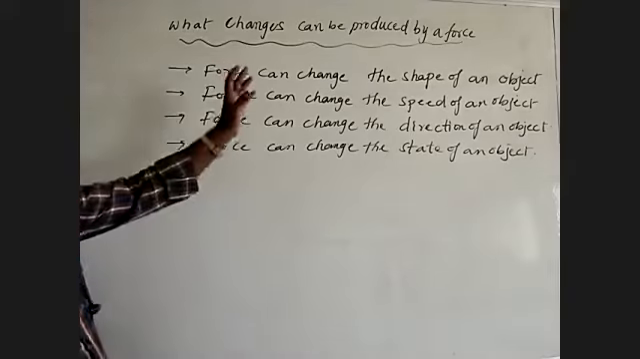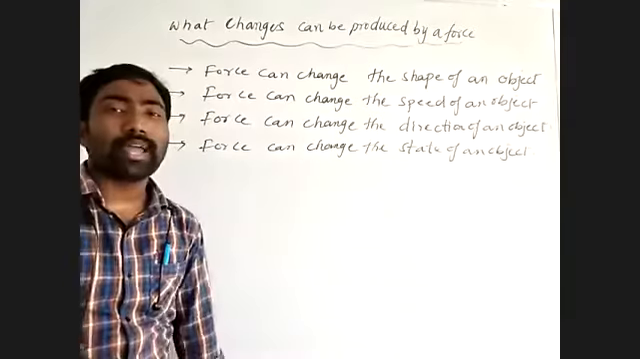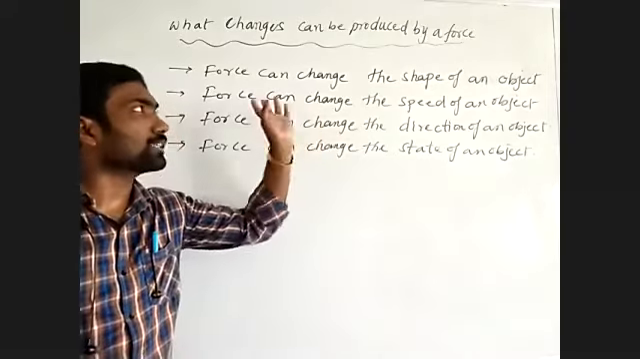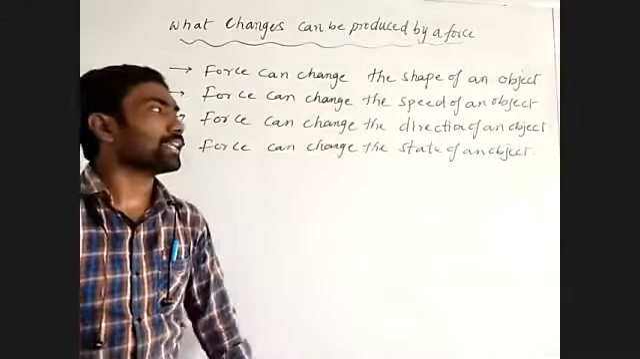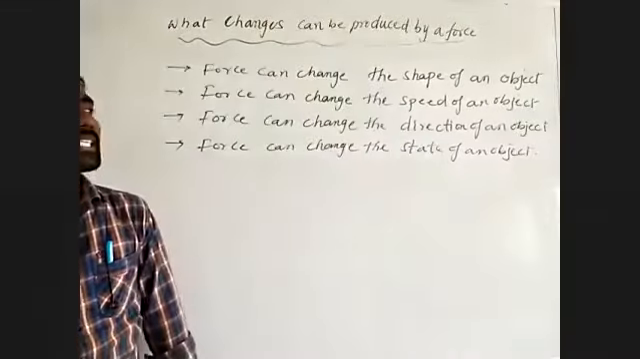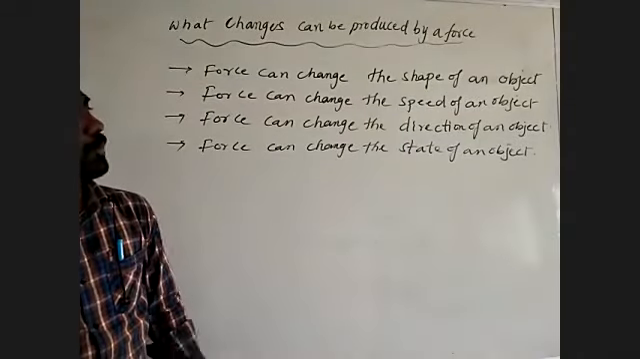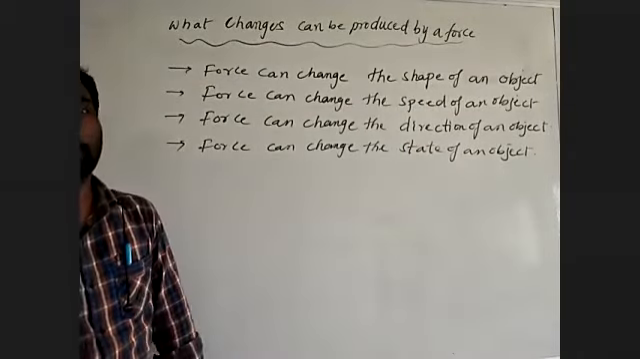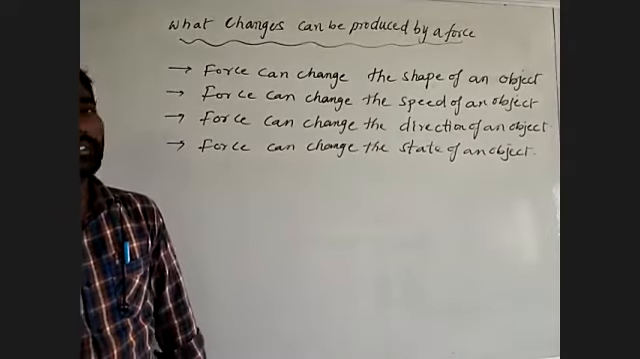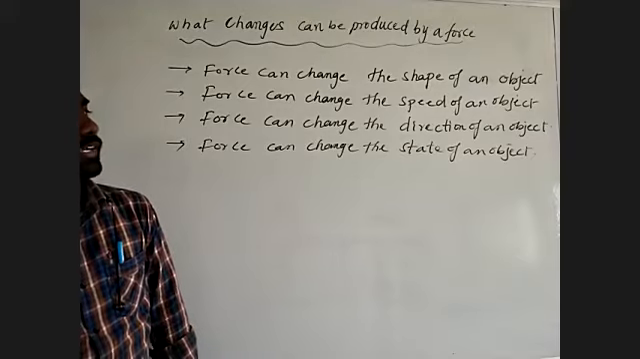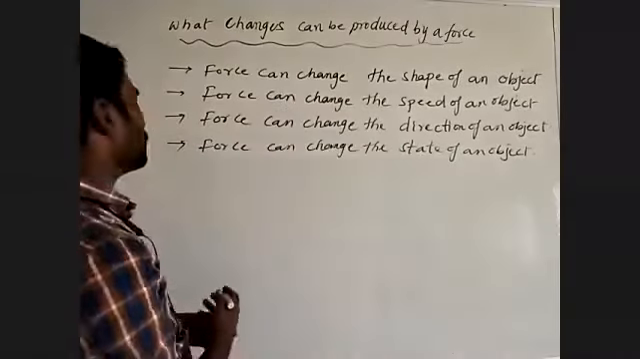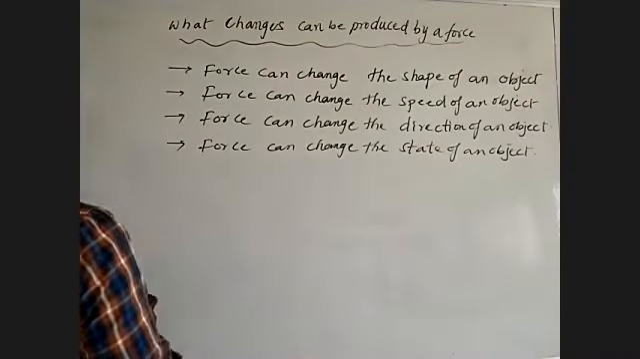What changes can be produced by a force? When an external force acts, it can change an object's shape, speed, direction, state. And we can also write size: force can change the size of an object. Let's talk about how, starting with the shape of an object.